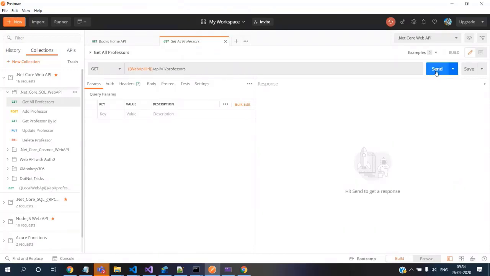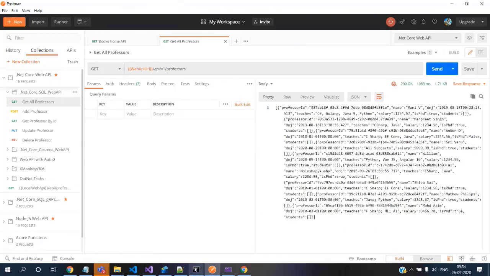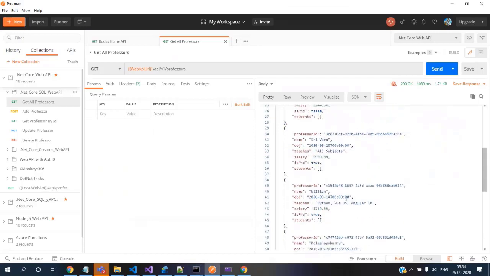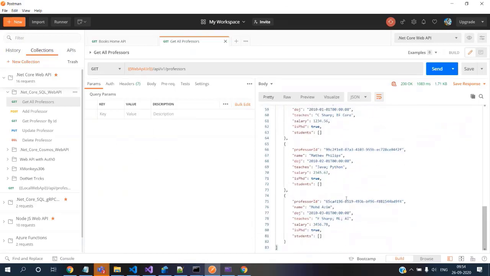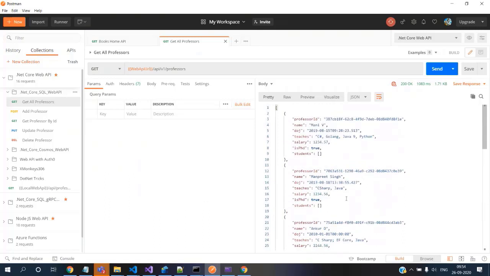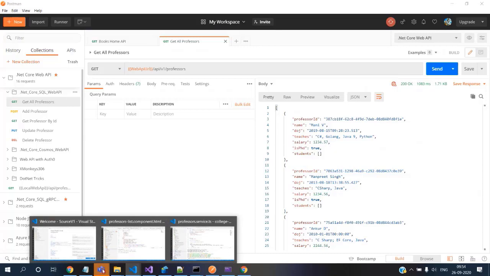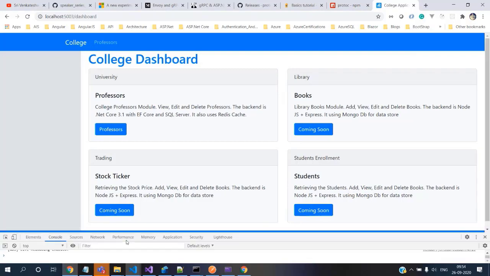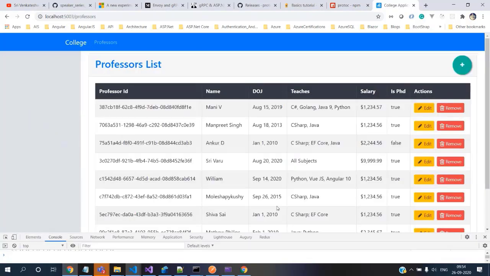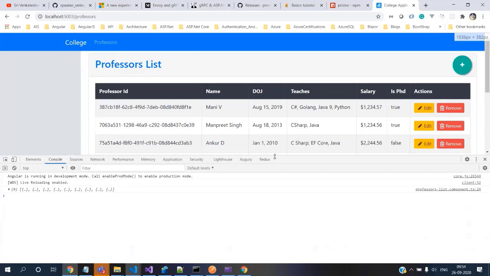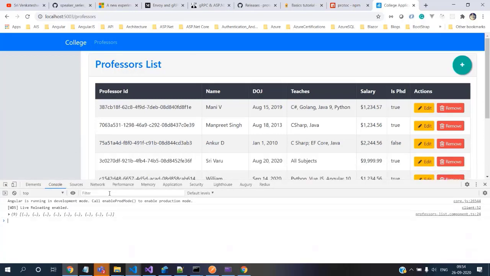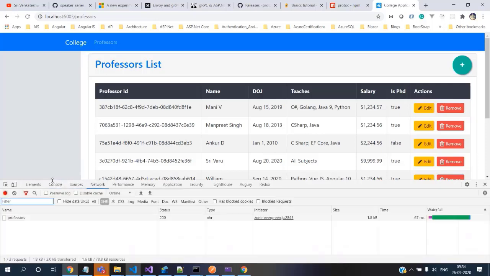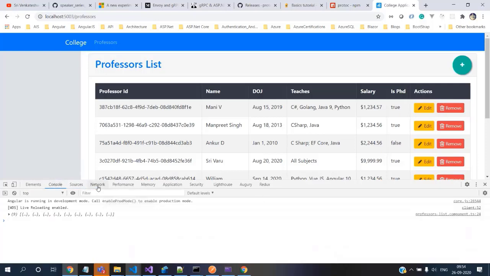Okay. That being said, let's go and call this method. So it is giving us these 9 records, whatever we have created. Now one record we have created, and whatever the previously existing records, it's showing. And now what we will do is we will start seeing this UI, and let's go and get the records. You can see that the records are there. So I just wanted to show you that there are no exceptions anywhere in the console or anywhere in the network tab.